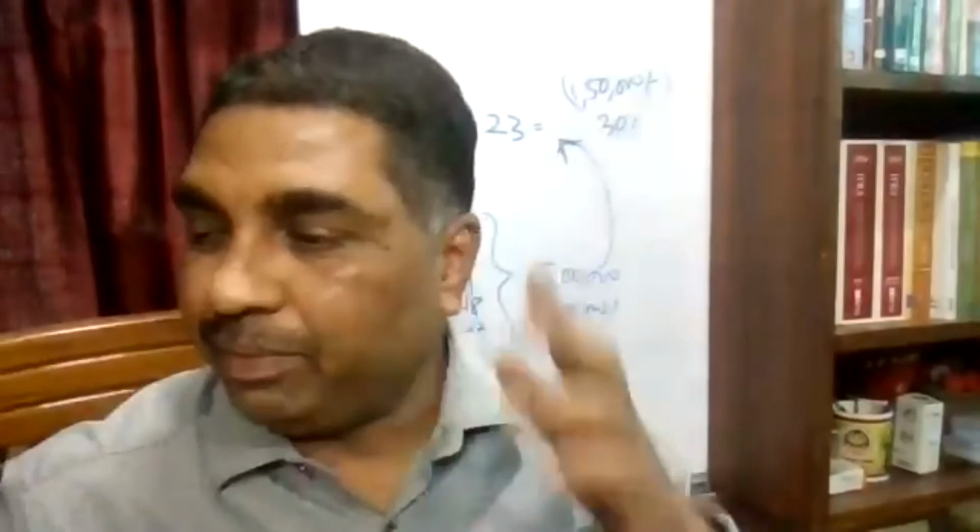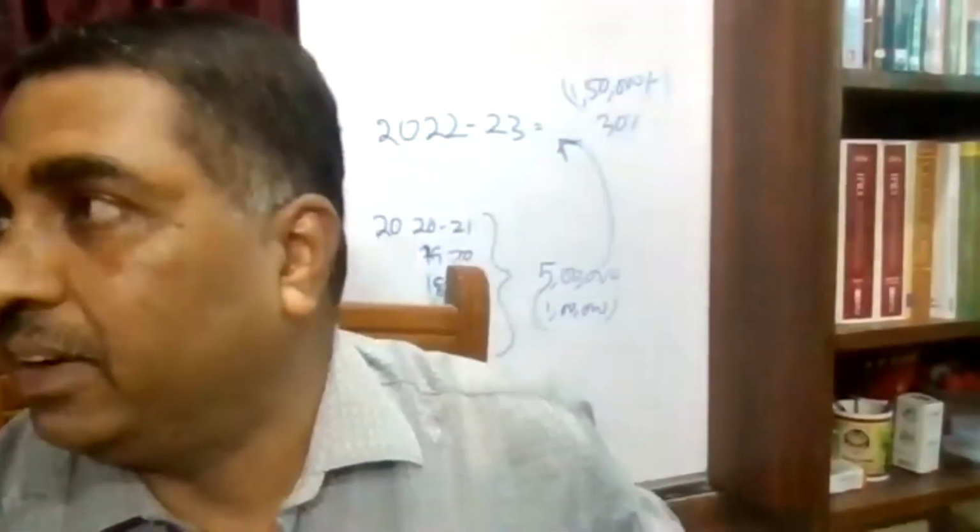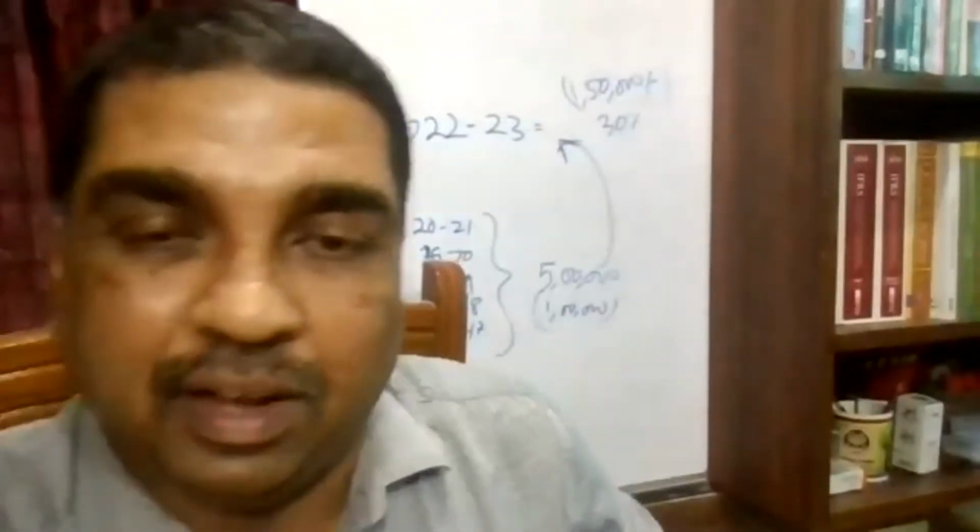But now you might be thinking how to calculate. Of course, you may feel it is a little cumbersome exercise, because you have to calculate income tax for each of the respective years. Let's say you have received arrears for 10 years, then you have to calculate for the last 10 years.